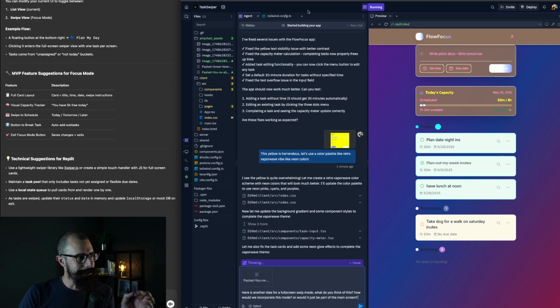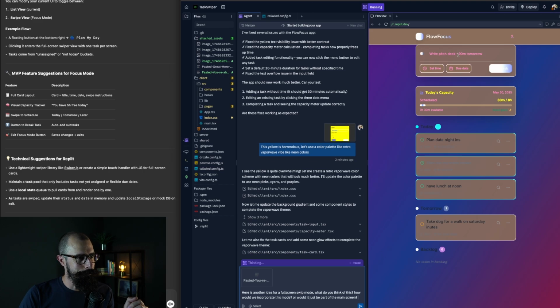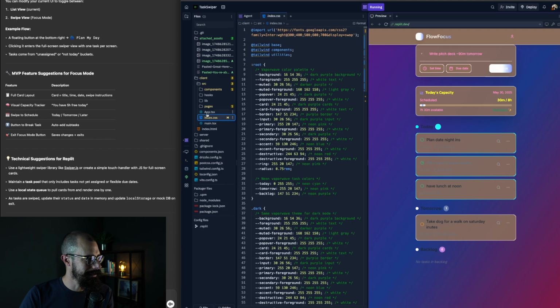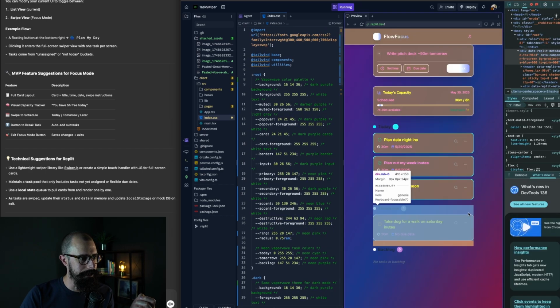I honestly feel like something broke with Replit because this brown, like what is this brown? Where is this coming from? I want to see. Like, okay, so there's this foreground, white text, dark purple, light gray. It's definitely not light gray. Neon blues and pinks, cyan. Like, what is this? I'm going to inspect this color and see.